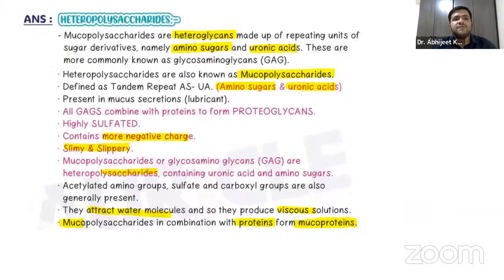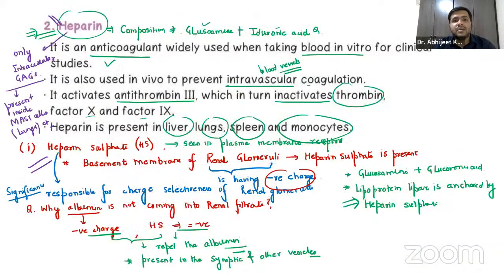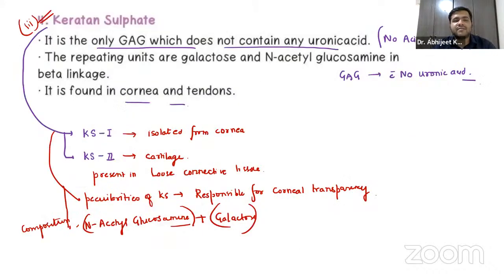So that is about the first question that we have discussed. The mucopolysaccharides, heteropolysaccharides, heteroglycans, glycosaminoglycans are one and the same thing. Heparan sulfate done, heparin done, and keratin sulfate, which is responsible for the transparency of the cornea. Two important questions: the glycosaminoglycan with no uronic acid is keratin sulfate, and the only intracellular glycosaminoglycan is heparin, right? So along with that, I have discussed important questions.